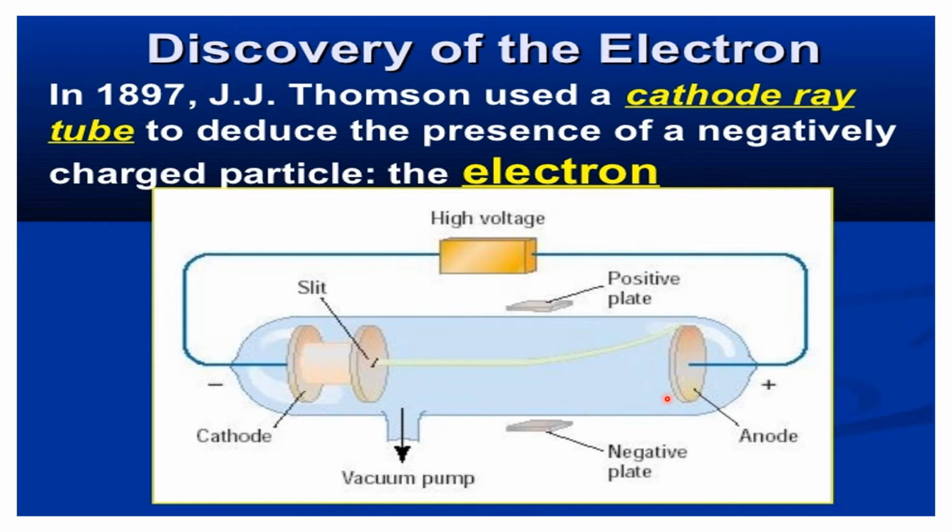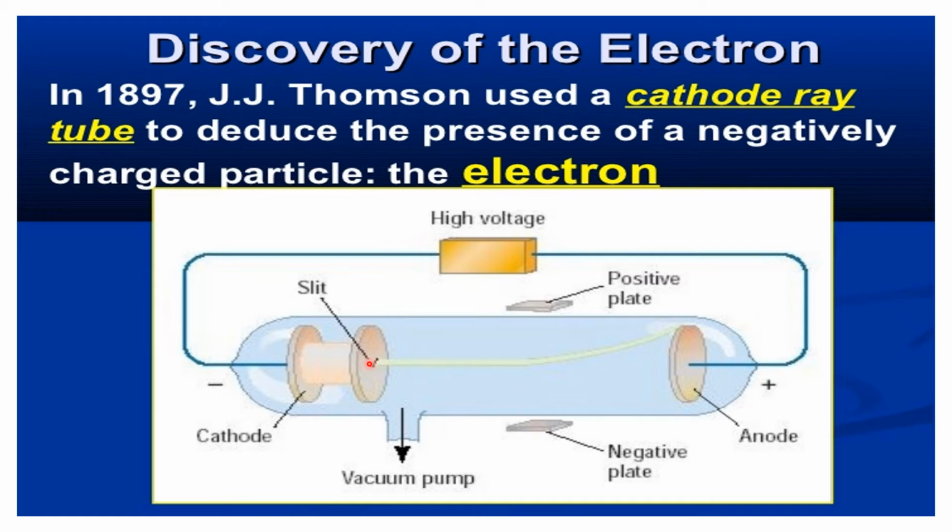So here cathode rays are released from cathode at high voltage. To release cathode rays, high voltage is maintained and vacuum is maintained using the vacuum pump. So when vacuum is created in the cathode ray tube, cathode starts emitting cathode rays through this slit.